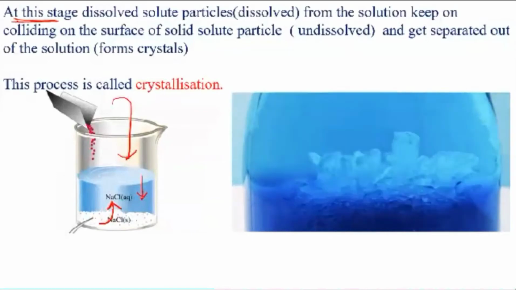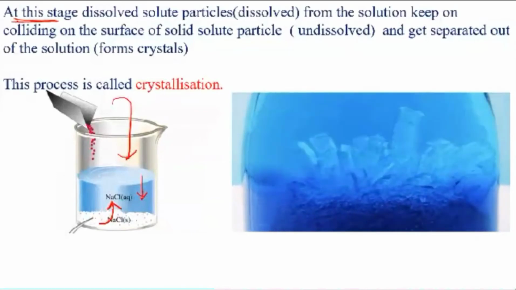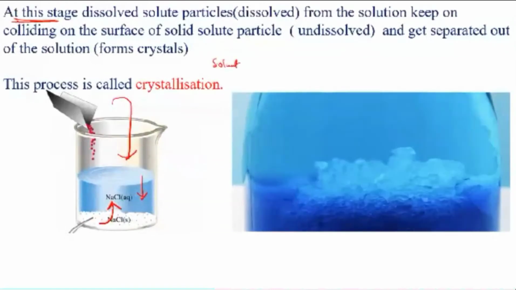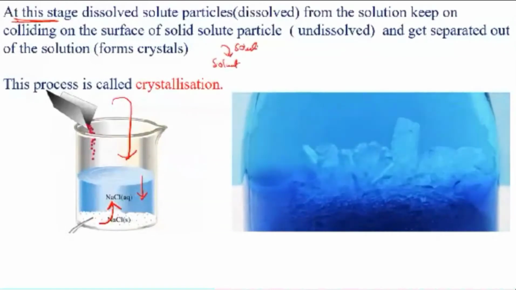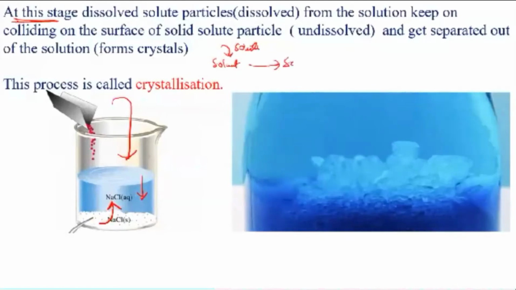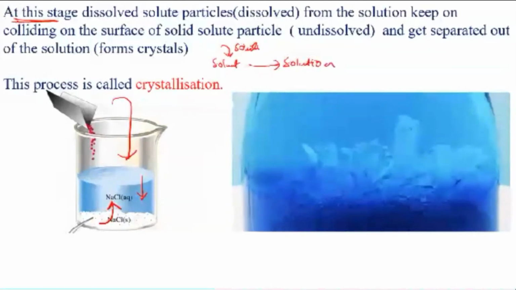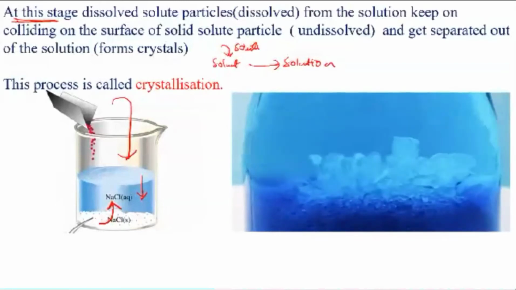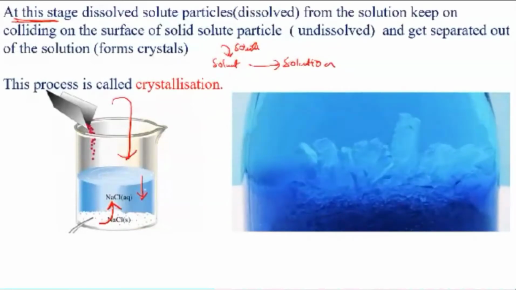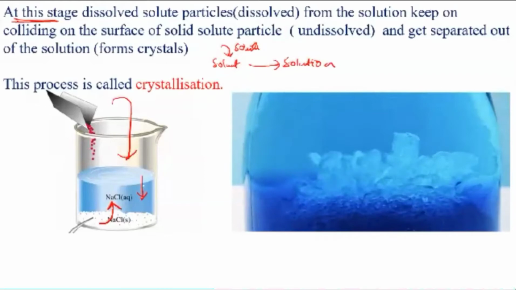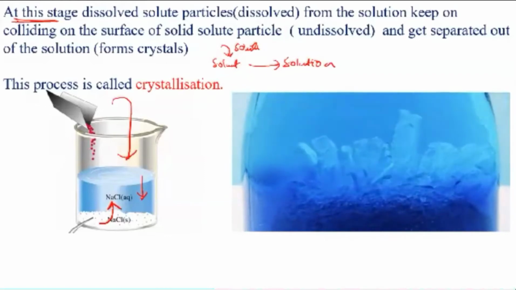Why doesn't it happen in unsaturated? Because there is enough space. When you have a solvent and you add the solute, the reaction will move in the forward direction to form a solution. But once it has been formed and there is no more space, the solute particles and solvent particles will start coming out of that solution.